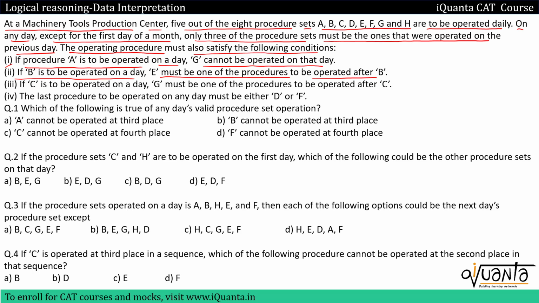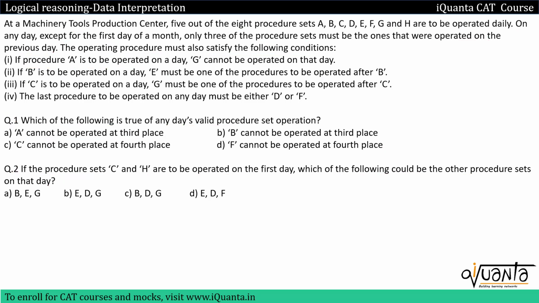So let us go through the questions, then we can arrange all the data and answer the questions. First one is, which of the following is true of any day's valid procedure set operation? So we have to check all the options. The first option is A cannot be operated at third place, C cannot be operated at fourth place. Second one is, if the procedure sets C and H are to be operated on the first day, which of the following should be the other procedure sets on that day? So we have to make a procedure set on a particular day, keeping all these conditions in mind. Other questions are also regarding the same. So we'll start with the first one.